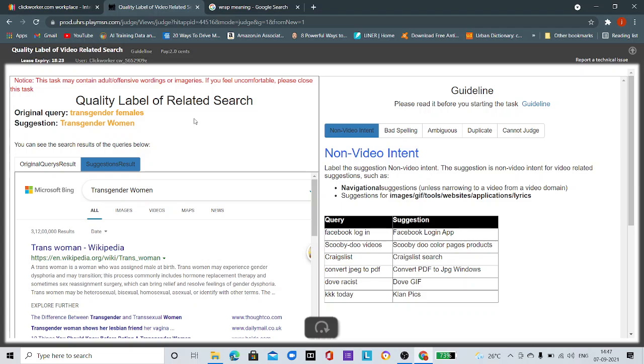whenever we put a query in a search engine like Bing, Bing suggests some queries. Whenever our intent is to find a particular video, our query is the original query.